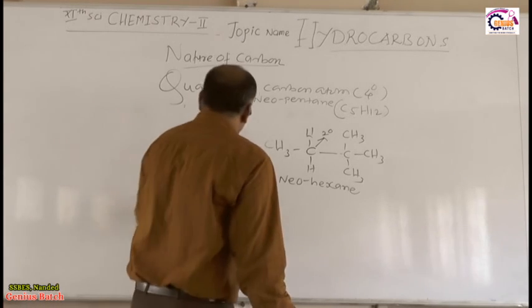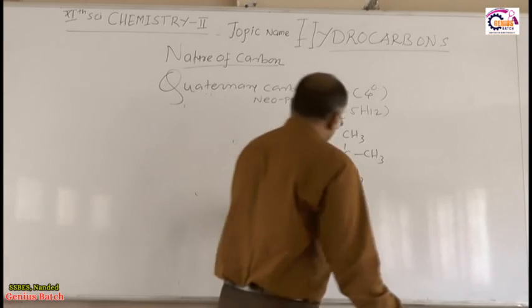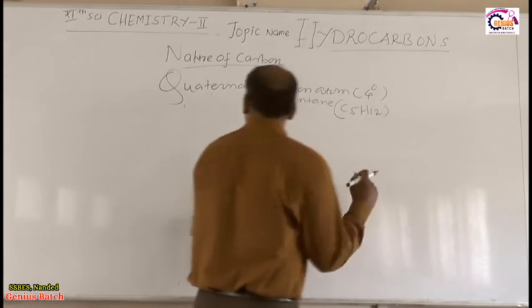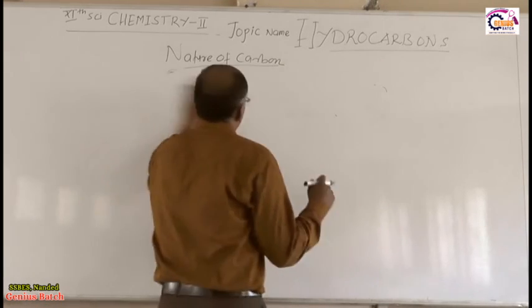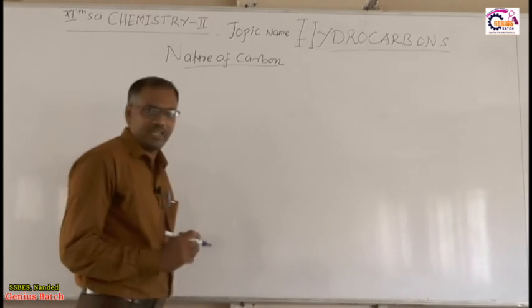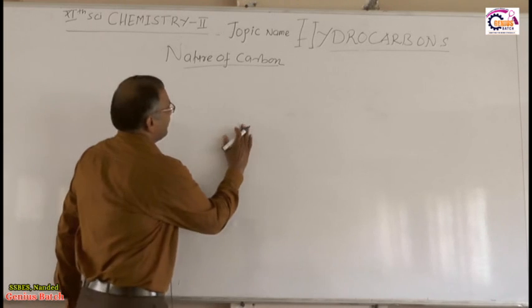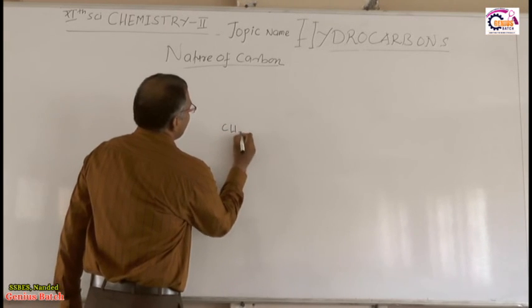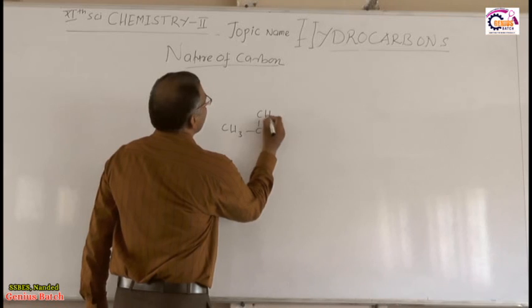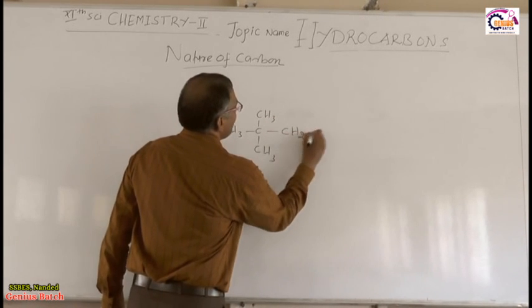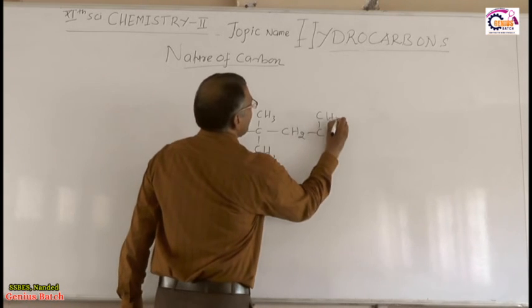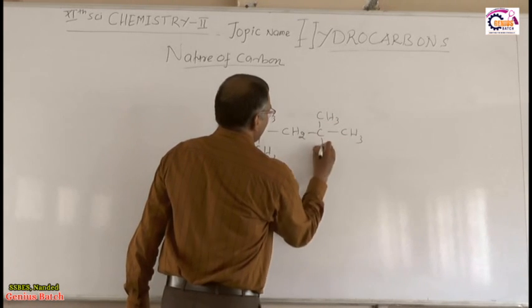So now I am going to take some examples. You have to write how many primary, how many secondary, and how many tertiary and quaternary carbon atoms are present. Suppose I am going to take the example like this: CH3, CH3, CH3, CH2, CH3, CH3.